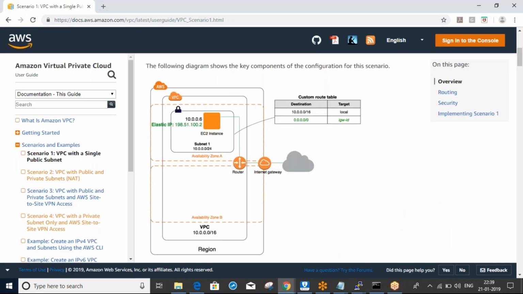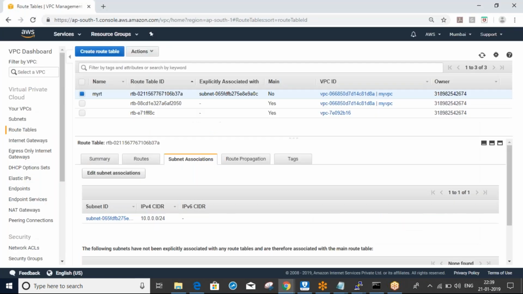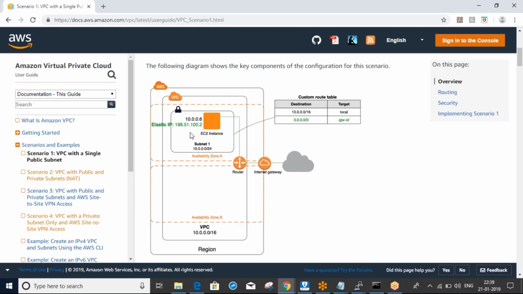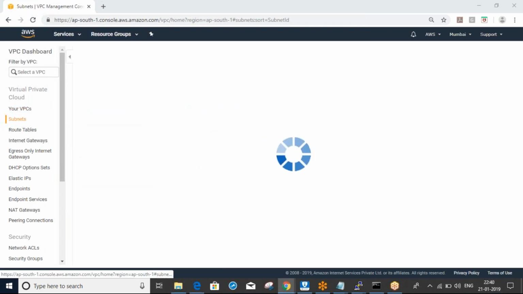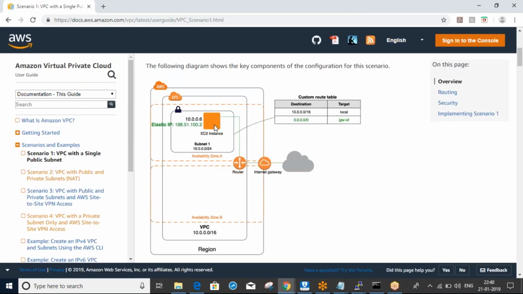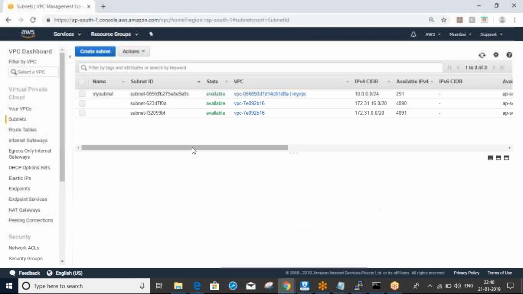Okay, Uday? Yes. So now I will launch one instance in my public subnet and test. Before that, go to subnet. The servers in the public subnet need a public IP or elastic IP.